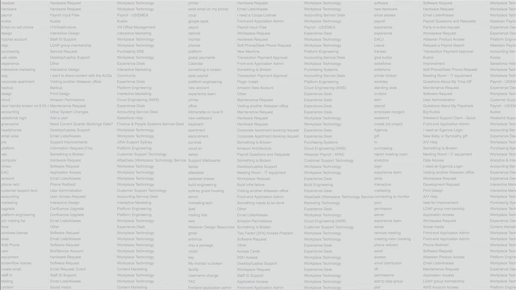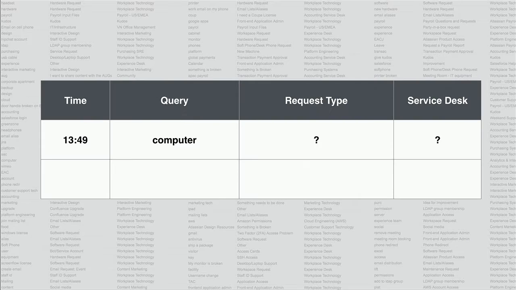Now, we eyeballed this data and we saw what we expected. So people searching for specifics like computer, not finding anything useful, and then immediately after searching for hardware, finding the right request type and creating the request. So we consider both of these searches, computer and hardware, as searches that should resolve to the hardware request type.